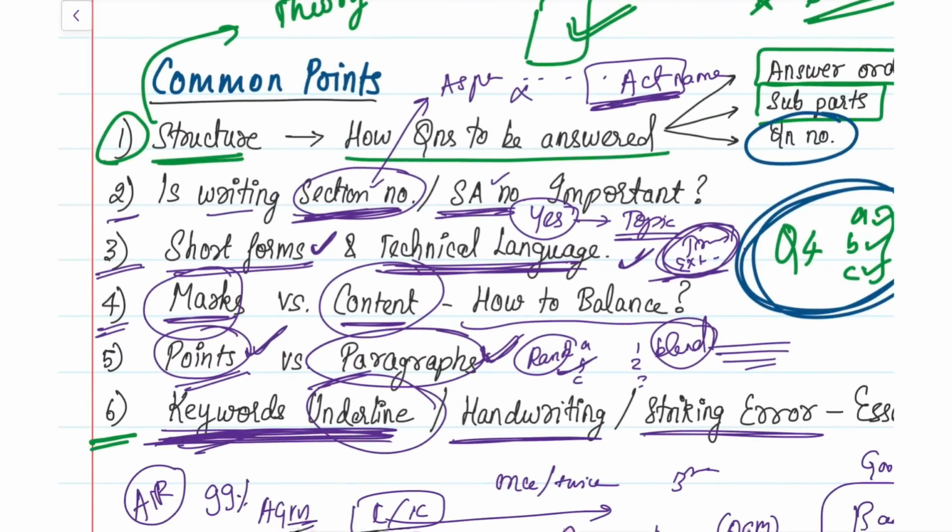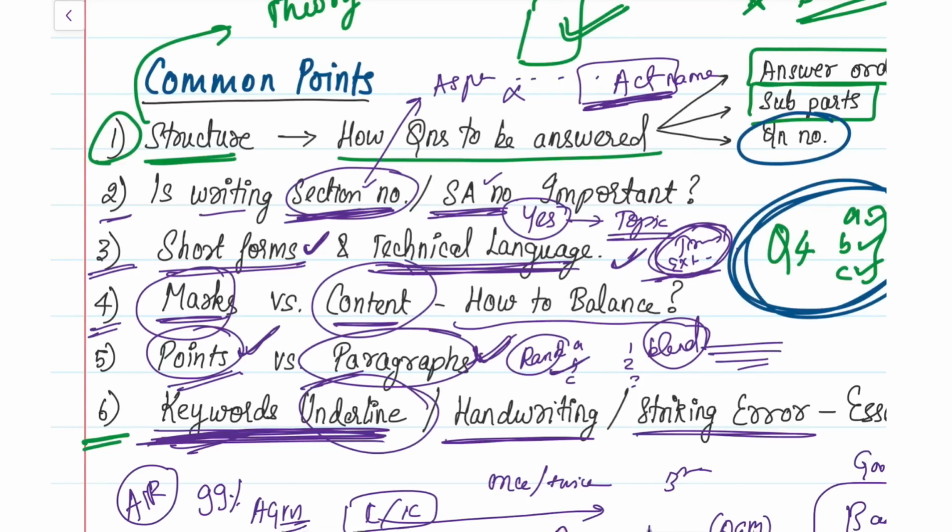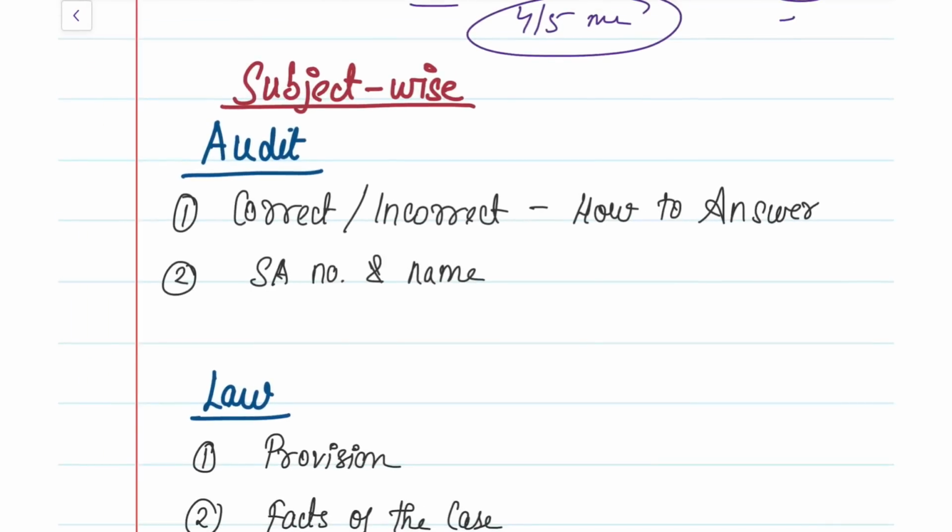Now let's move on to answering your subject-wise important points. First, starting with your audit paper, what your audit paper has differently than the other papers is, first, your correct and incorrect, and then your second is your standards on auditing. So how do you have to answer these two? I'll tell you now. First, when you talk about correct and incorrect, how do you need to answer?